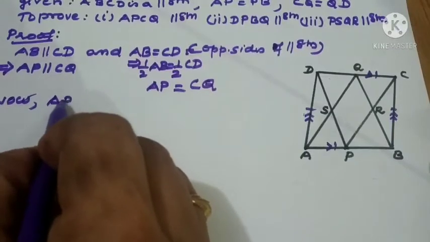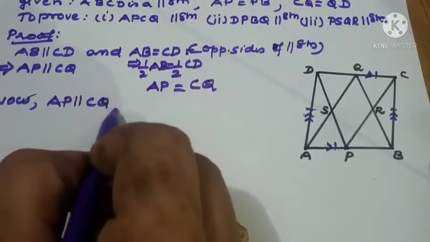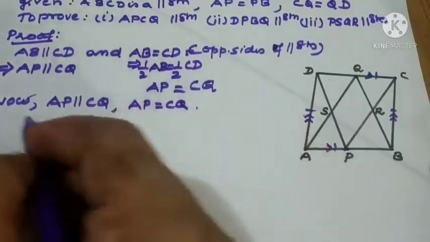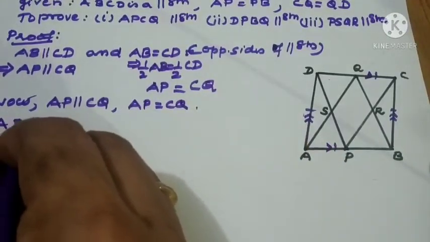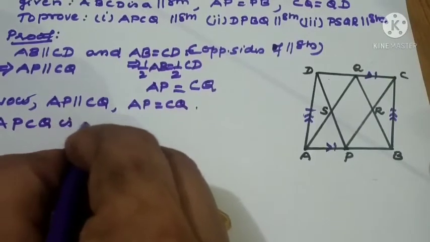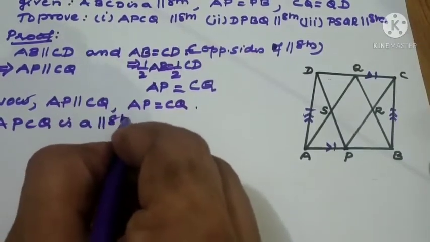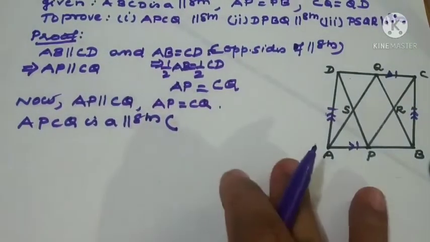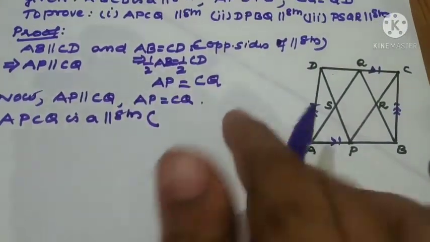AP is parallel to CQ. AP is equal to CQ. So what we can write? APCQ is a parallelogram. What is the reason for this one? One pair of opposite sides is equal and parallel.